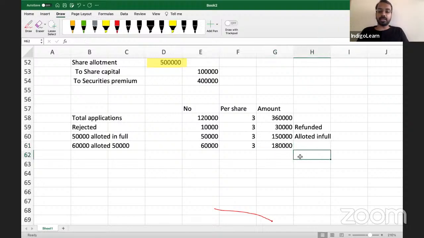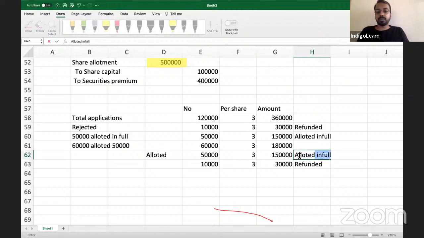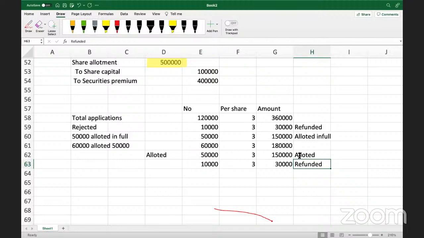Out of this, 50,000 allotted is 1,50,000, and the balance 30,000 will be refunded. Any doubt so far? No, sir.